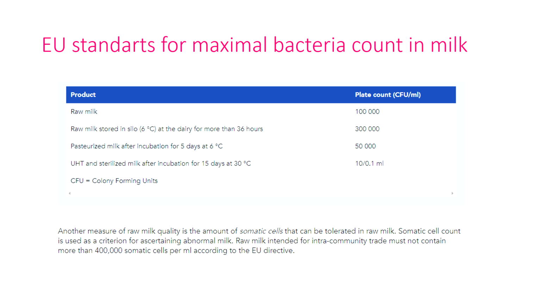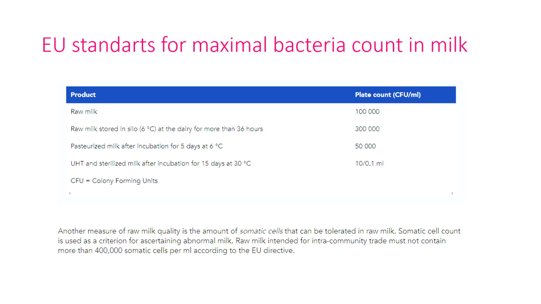Pasteurized milk after incubation for 5 days at 6 degrees Celsius contains 50,000 CFU per ml. UHT, ultra high temperature, sterilized milk after incubation for 15 days at 30 degrees Celsius contains 10 CFU per 0.1 ml.